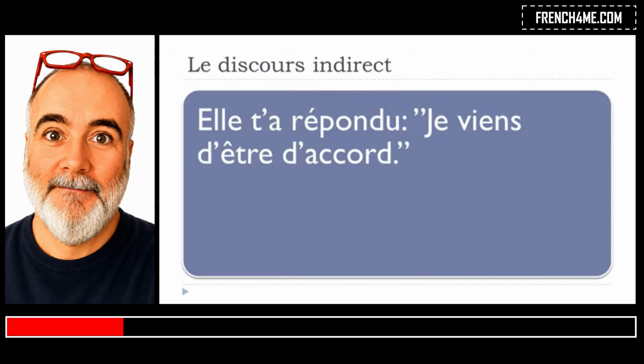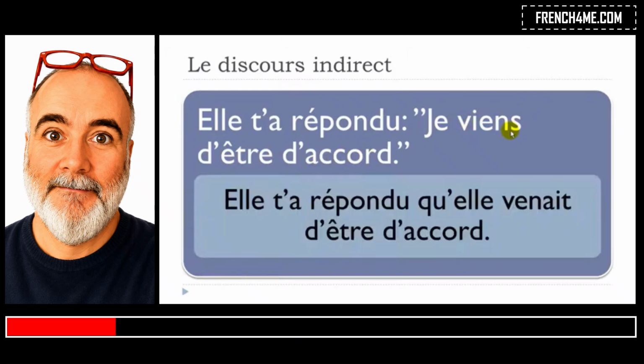Elle t'a répondu, je viens d'être d'accord. Okay, so this is what we call le passé récent. So it's the verb venir, and here it's the present form. Okay, and you will have to modify it and to put it at the imparfait form here. Elle t'a répondu qu'elle venait d'être d'accord. Okay, so the only thing that you will have to modify is this verb here, venir. So when you've got this passé récent, it's at the present form. It will be here at the imparfait form. Okay, elle t'a répondu qu'elle venait d'être d'accord.